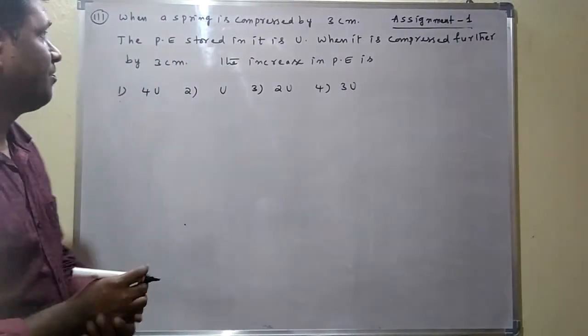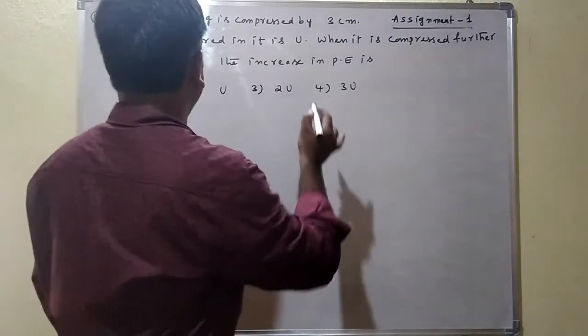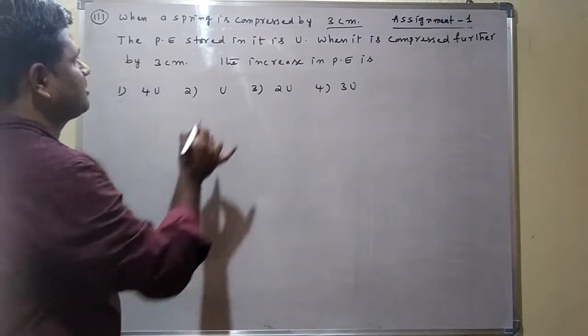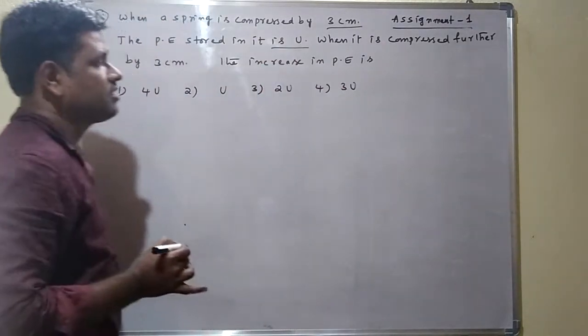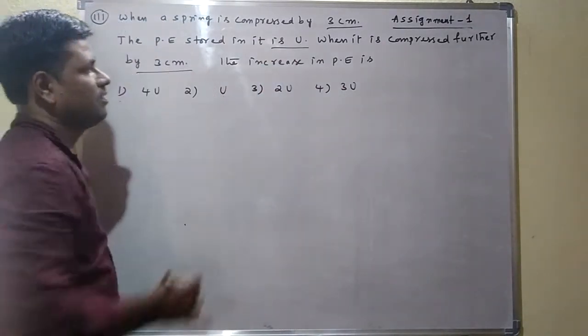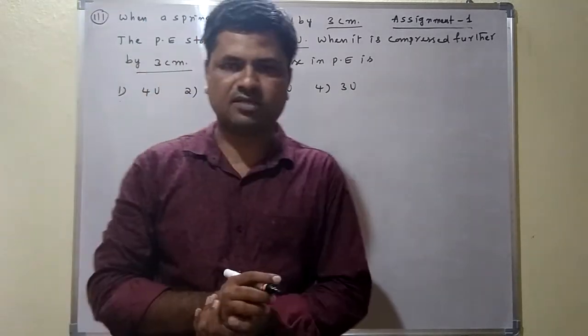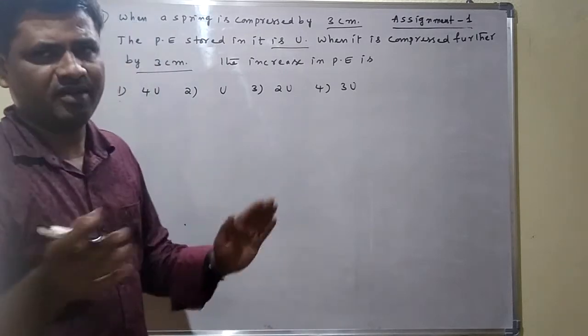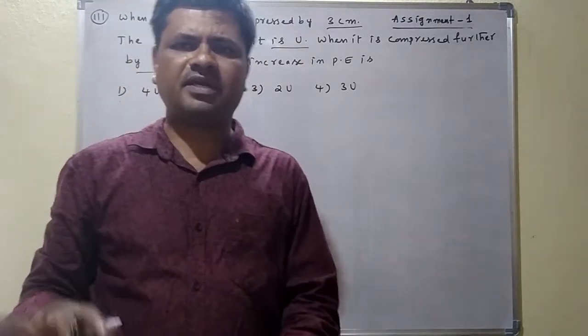See the next question. When a spring is compressed by 3 centimeter, the potential energy stored in it is U. When it is compressed further by 3 centimeter, they are asking the increase in potential energy. I am solving directly in CGS units only, not converting to MKS. Or if we convert also, we get the same answer.